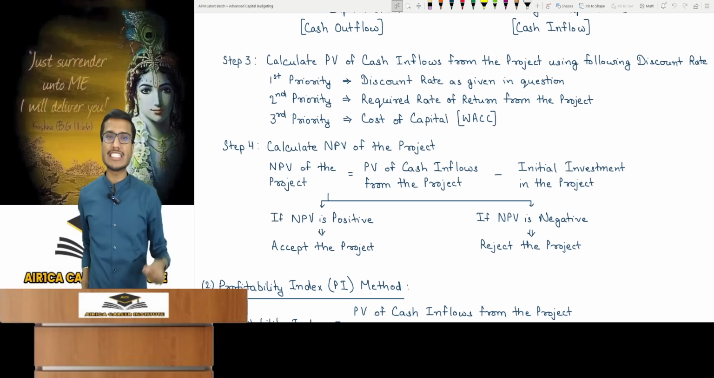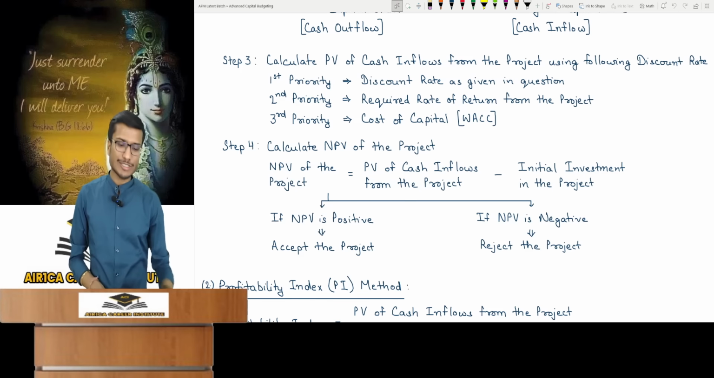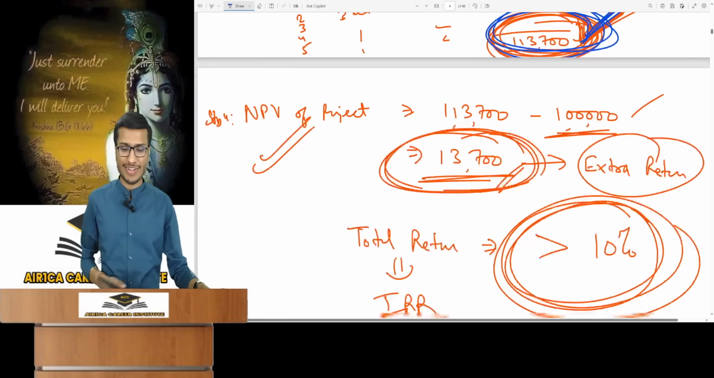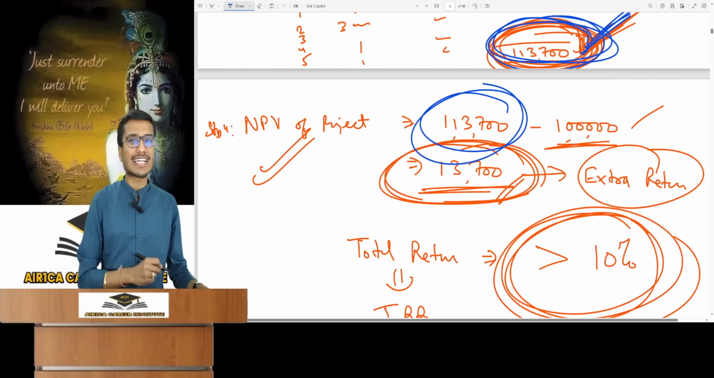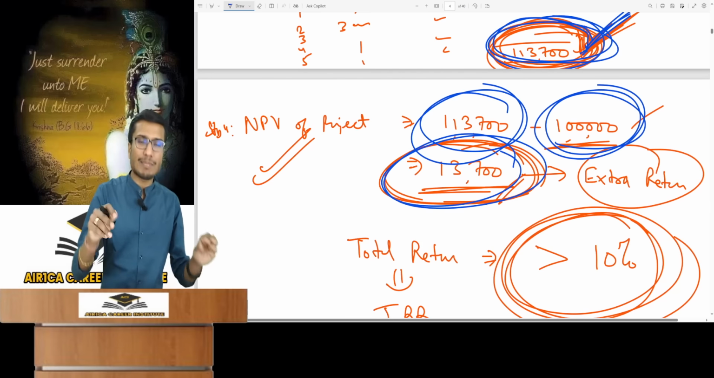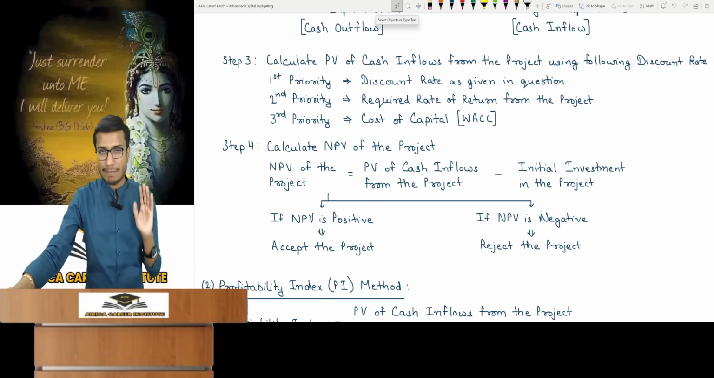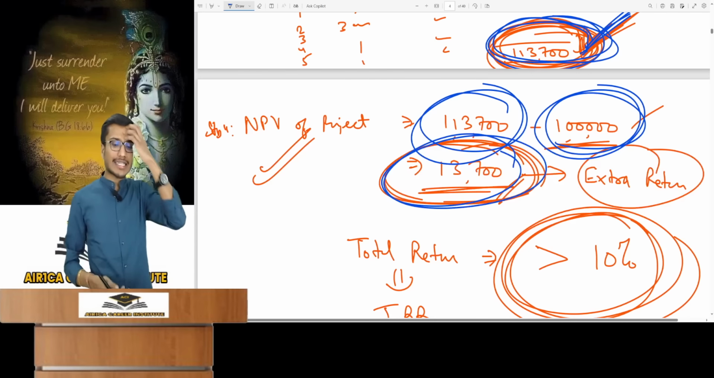Final step. Calculate the project's NPV. This is PV of cash inflows minus initial investment from step 1. Essentially step 3 minus step 1. So we had a PV of cash inflow of 113,700. How much to invest? 1 lakh. So an NPV of 13,700. If NPV is positive, accept the project. If negative, reject it. You have learned this, but now I'll give some extra knowledge for your understanding.